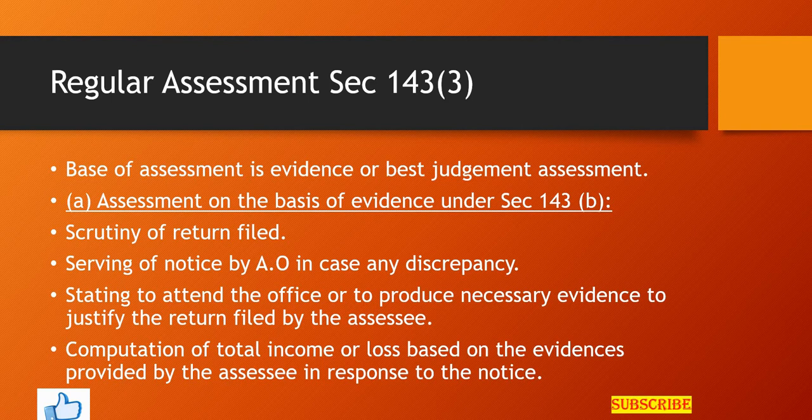Then the next one comes here: regular assessment under section 143 subsection 3 here by the assessing officer. It means assessment is made on the basis of the evidence or best judgment assessment. So we can classify this assessment into 2 types. One is assessment on the basis of evidence under section 143(3), and the other is assessment on the basis of the best judgment assessment.